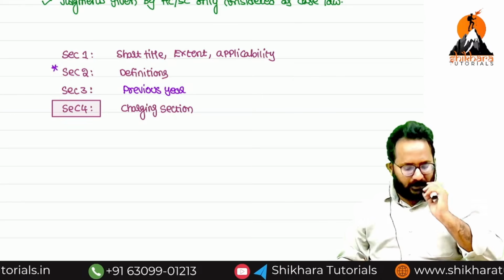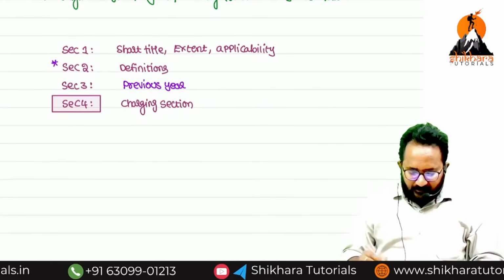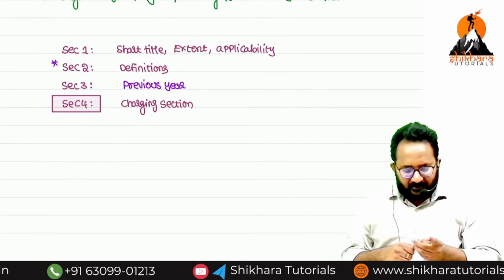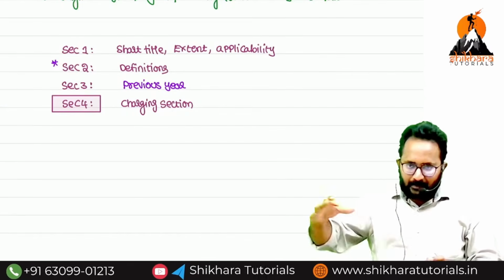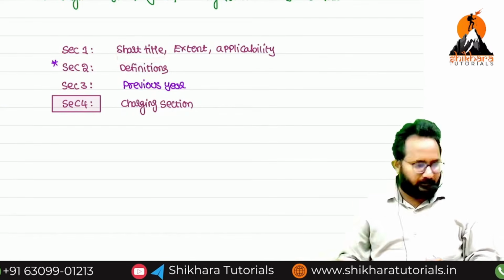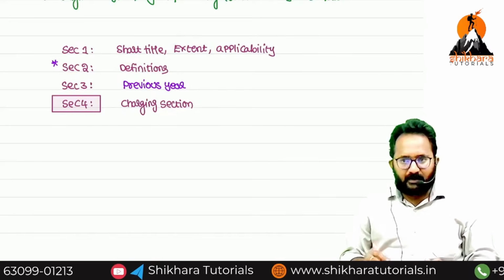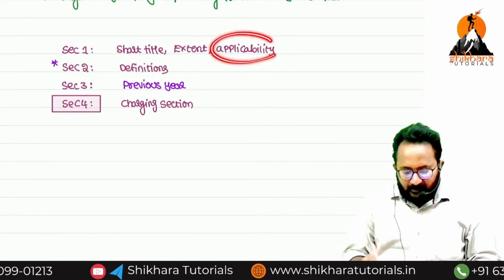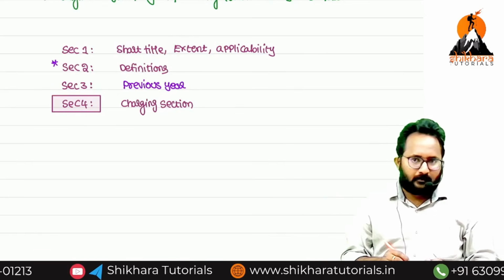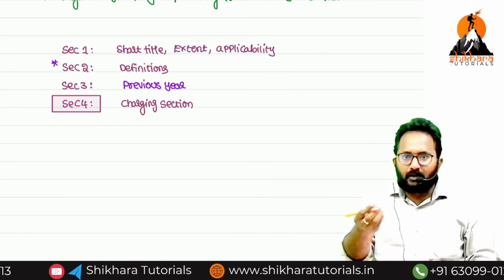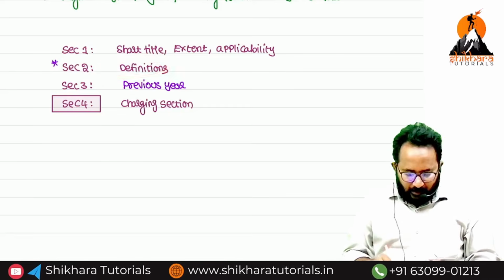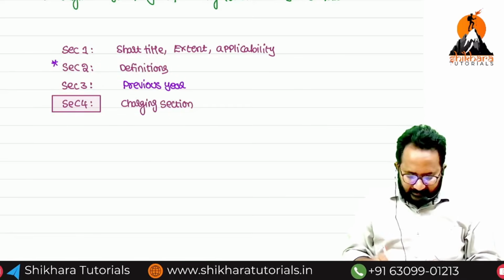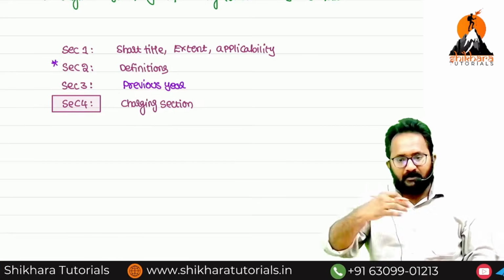We discussed case laws, and we started some discussion relating to sections. Section 1 is already over. What is the short title for this entire Act? Income Tax Act 1961. What is the extent? Whole of India including Jammu and Kashmir. What is the applicability? Applicable from 1/4/1962. Definitions and the previous year definition we'll discuss later. Now we can start with the charging section.